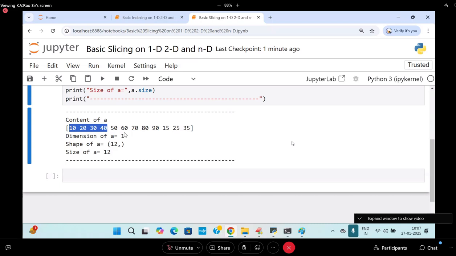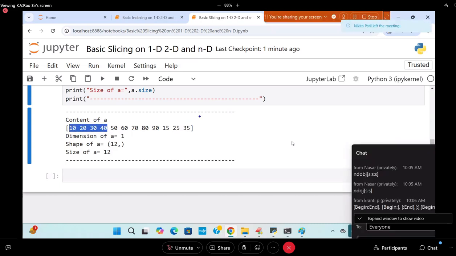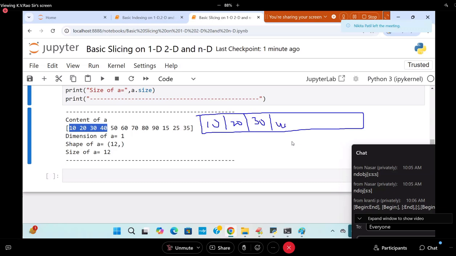Once you go home, you need to write a diagram with indices. So 10, 20, 30, 40, and then 50, and so on, with indices 0, 1, 2, 3, 4, 5, like this. I want 10, 20, 30, 40, for example.